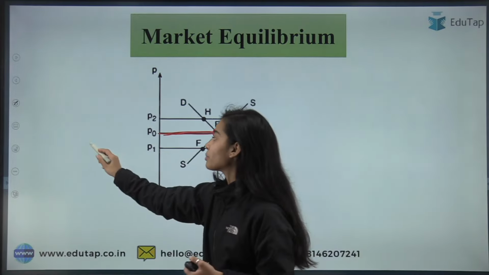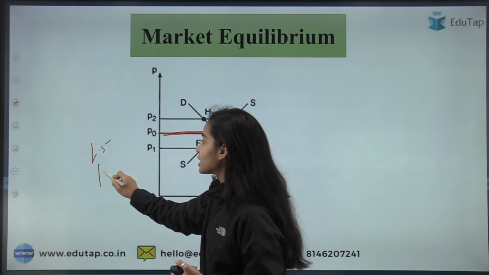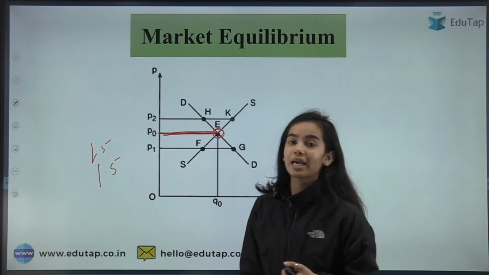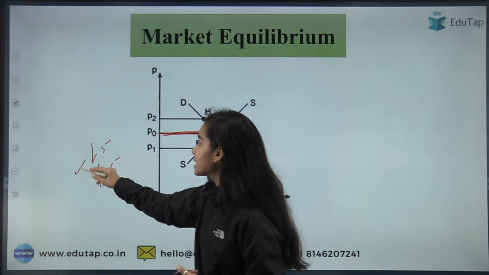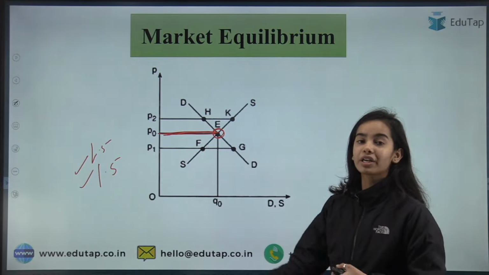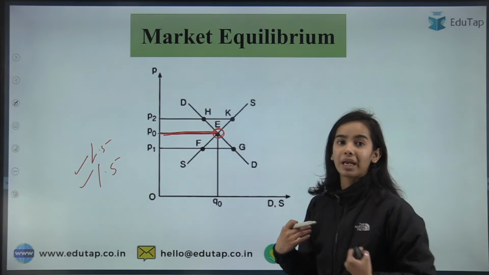Say we are demanding 1.5 liters or something, and the supply is also 1.5. So we can say that yes, the demand is equal to supply. Whatever we are demanding, the producers are supplying that.